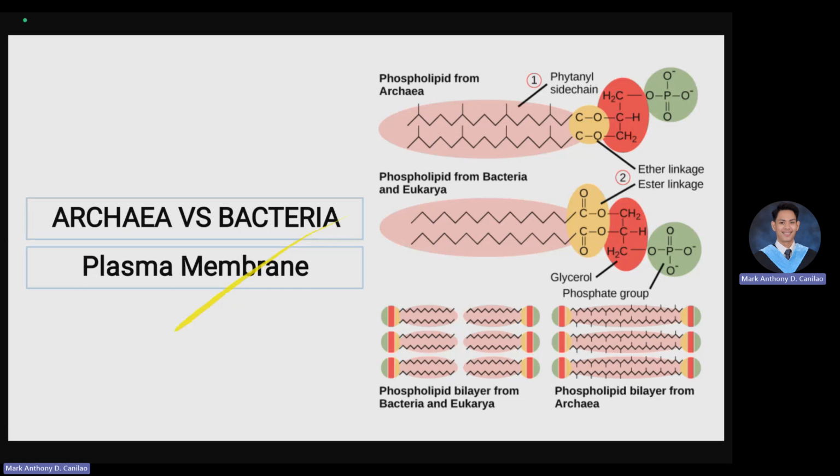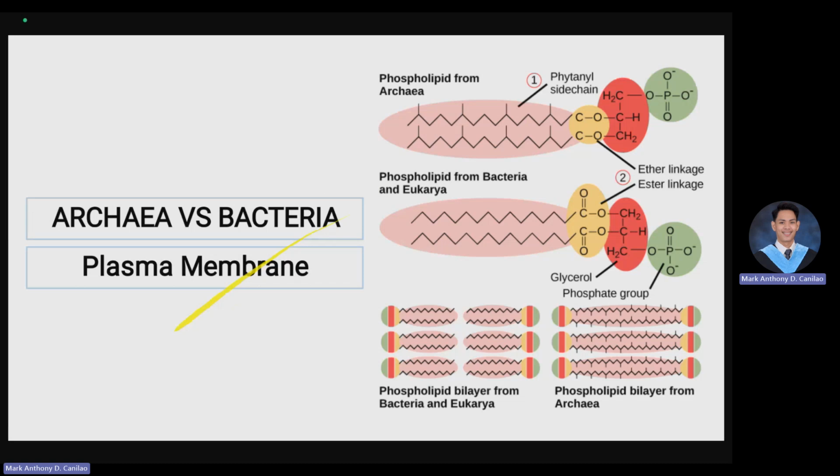So technically, bacteria and eukarya plasma membrane, which is composed of ester linkage, can be reactive to different elements or compounds that they are subjected to. While ether linkage, as you can see, has a connection in the R group, and a single bond with an oxygen. So they are more stable.